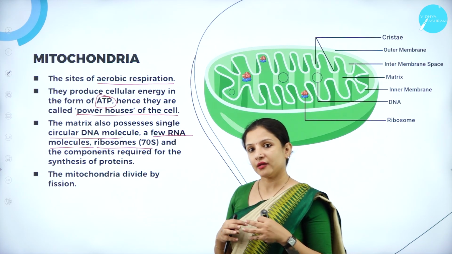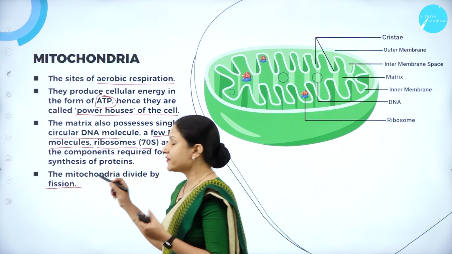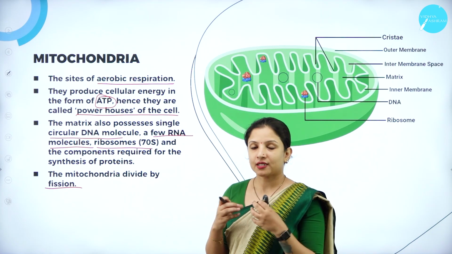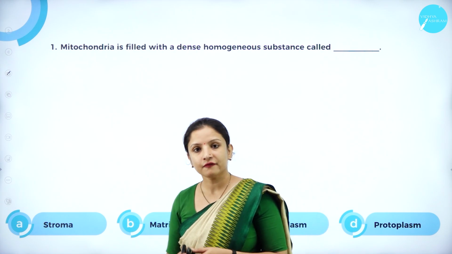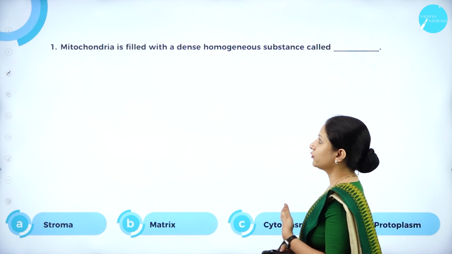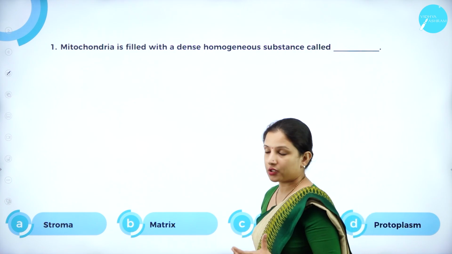The mitochondria usually multiply or divide by a process called fission. Fission means they break into two. That is how they divide. So, this is about the mitochondria, their structure and functions. Now, let's move on to some of the MCQs that can be framed for this topic.